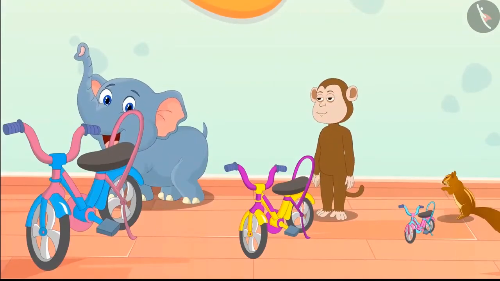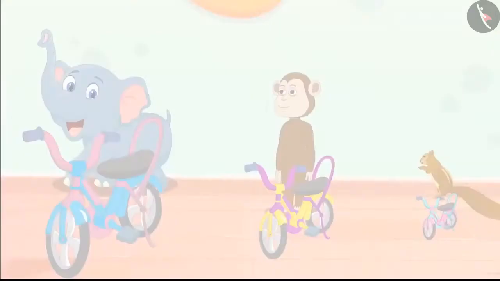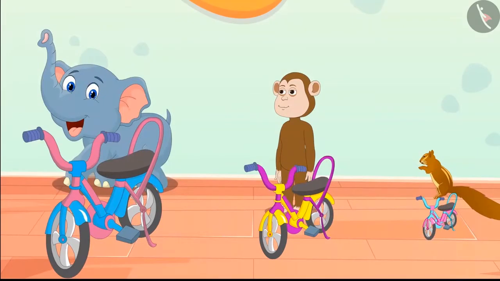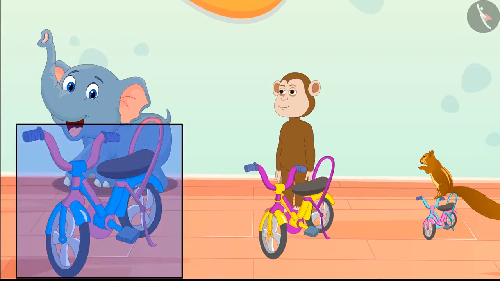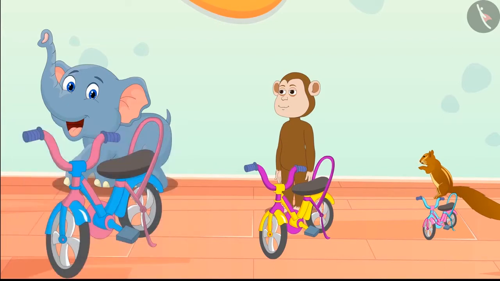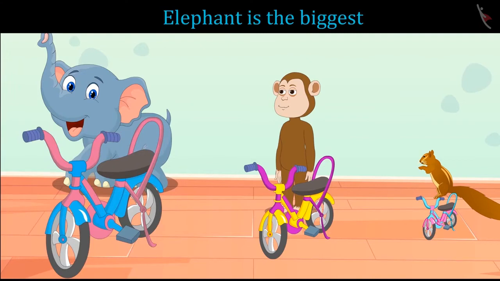Here are the bicycles they bought. Can you tell which bicycle is whose? This is the biggest bicycle. It is for the elephant because it is the largest among those 3 animals.